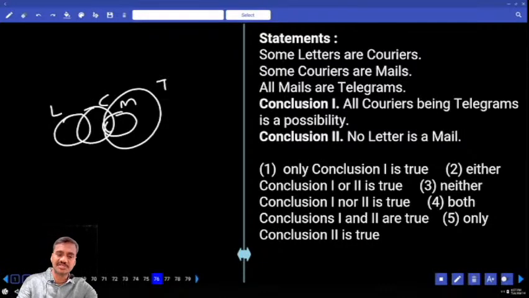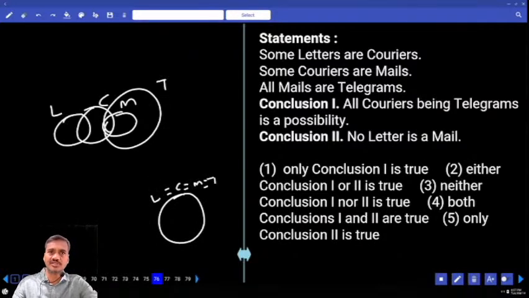Now, for all the statements, we don't need a diagram. L equals C equals M equals T. మనం అనుకున్నాం కదా. If all the statements are affirmative, for a possibility anything is possible, no need to draw the diagram at all. Then second, no letter is a male.